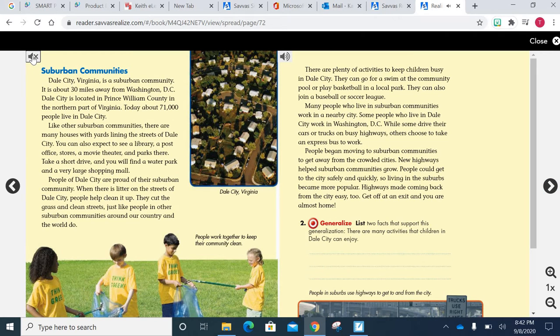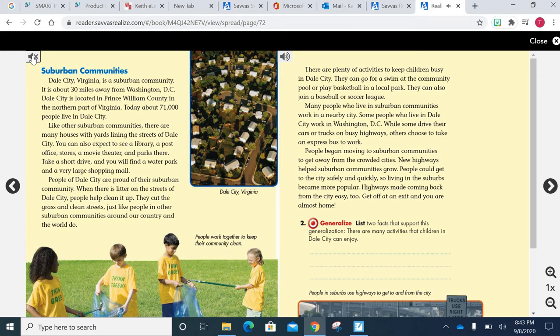Suburban communities. Dale City, Virginia, is a suburban community. It is about 30 miles away from Washington, D.C. Dale City is located in Prince William County in the northern part of Virginia. Today, about 71,000 people live in Dale City.